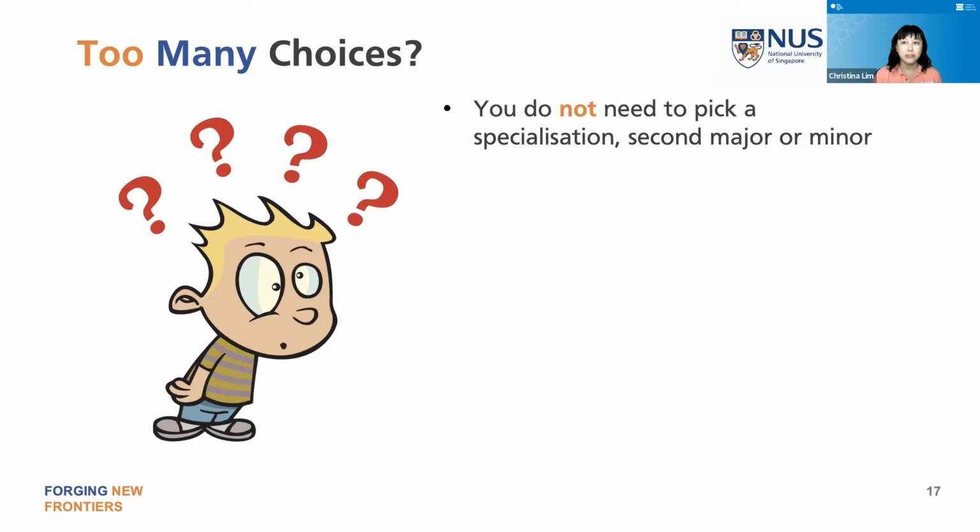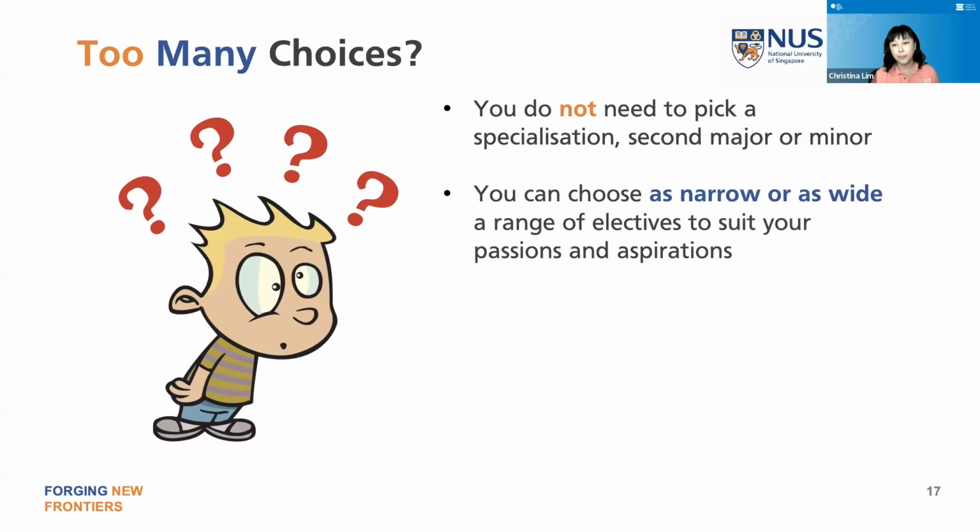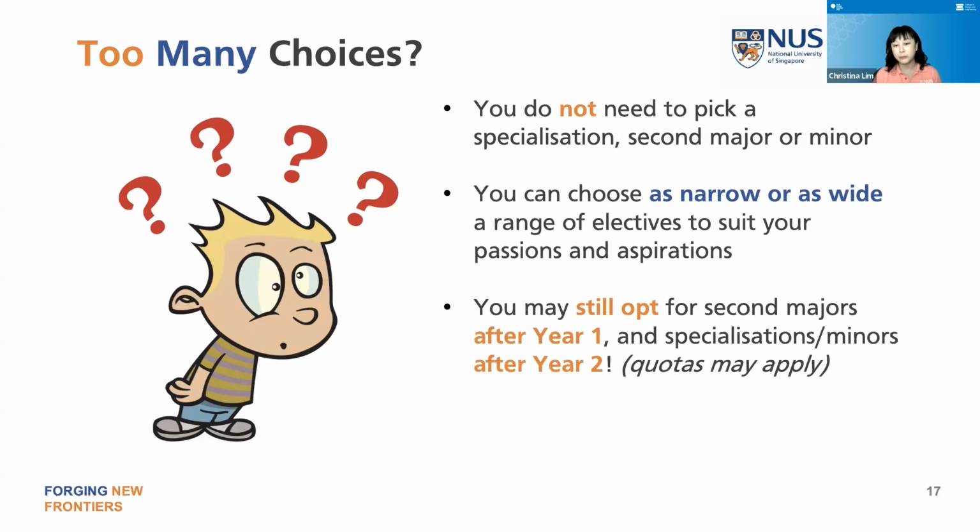Or if you're just interested in becoming a good, well-rounded engineer and you want to choose mostly other mechanical engineering electives, you can do that as well. You don't have to specialize or focus on anything else. So you can choose as narrow or as wide as you like, and there's still time. You don't have to decide on your major or your specialization or minor now.